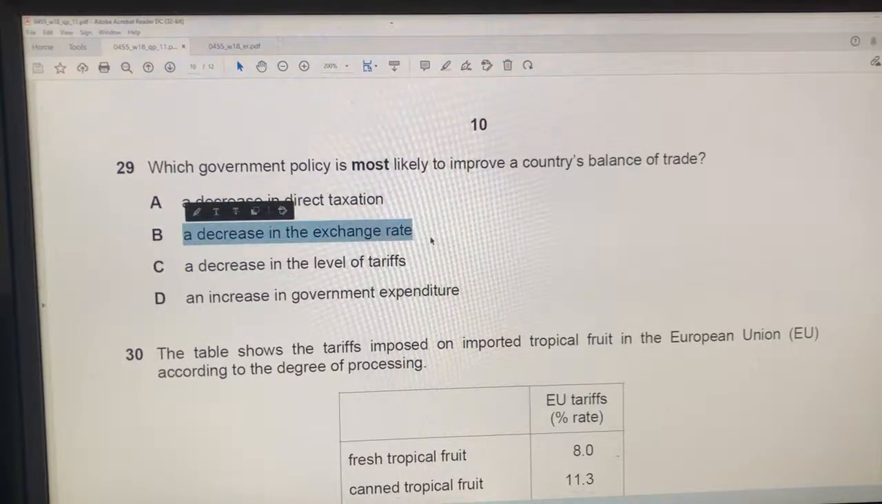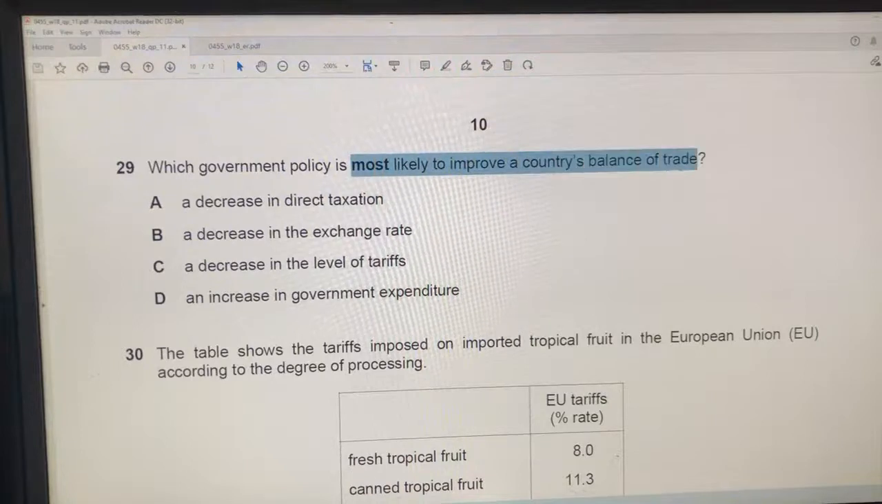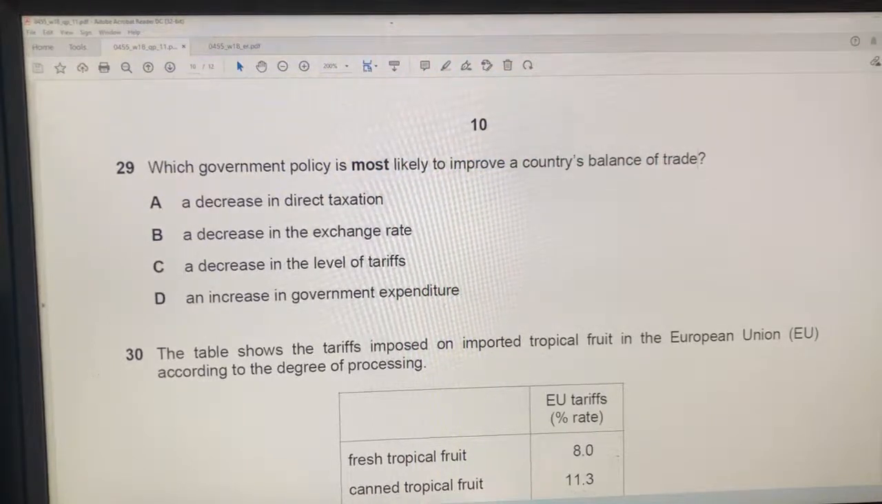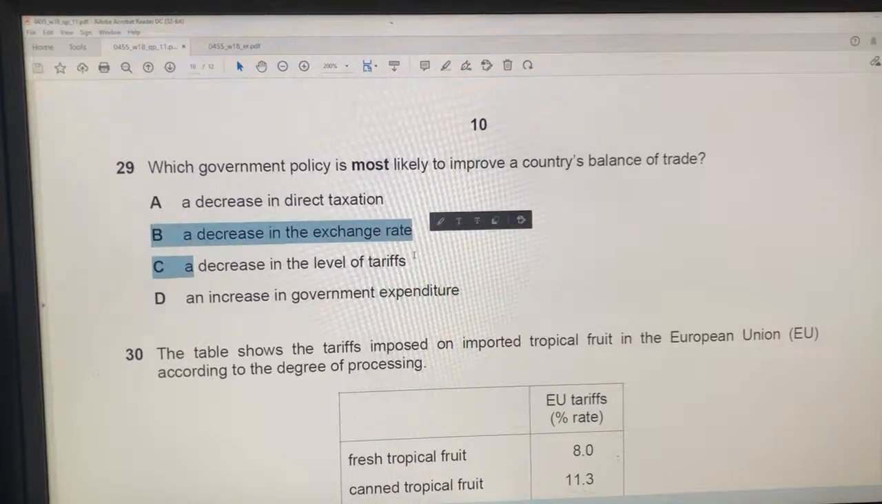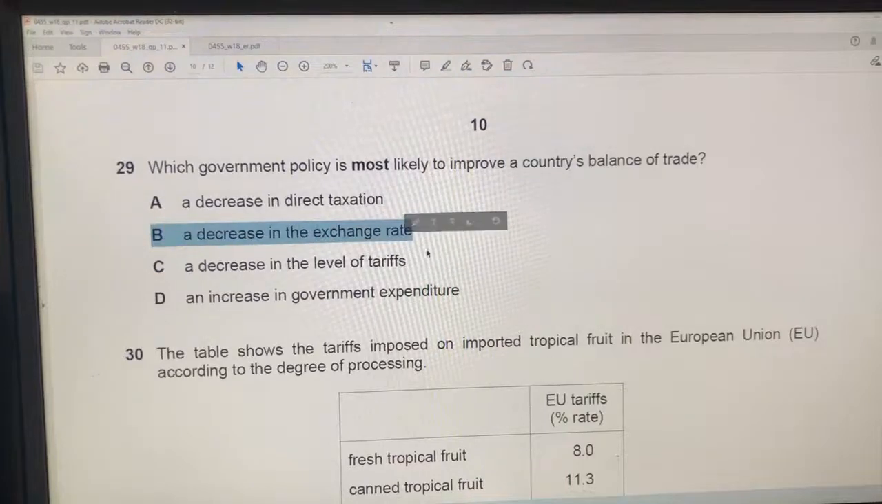B, decrease in the exchange rate. Reducing the value of your currency compared to other currencies on the foreign exchange market will increase your volume of exports. So that is likely to improve a country's balance of trade, more exports. So C is probably correct. Sorry, I said C. B is probably correct.